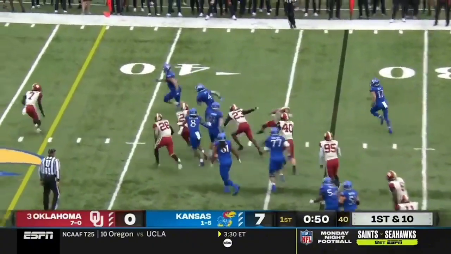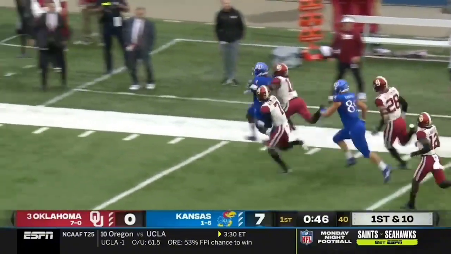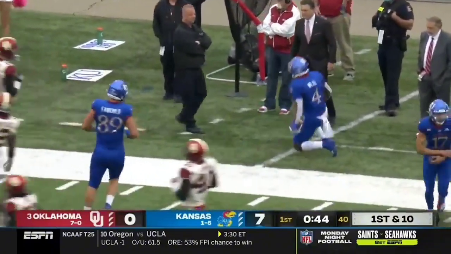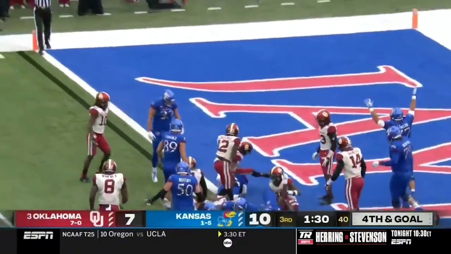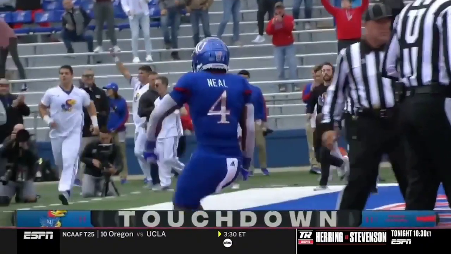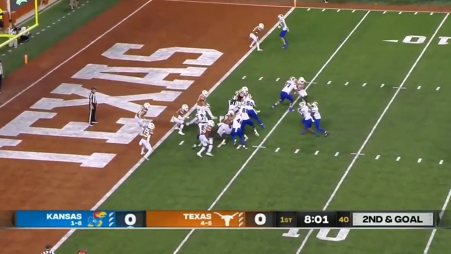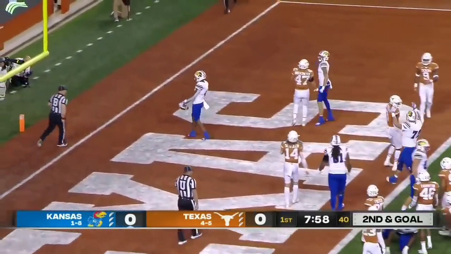They run it again. Nice move outside. Neal on the move. Neal ready to deal and pushed out of bounds to the 25. Neal, touchdown Jayhawks. He's in. No doubt. And a big-time response. On 2nd and goal, Neal towards the goal line for the Kansas touchdown.